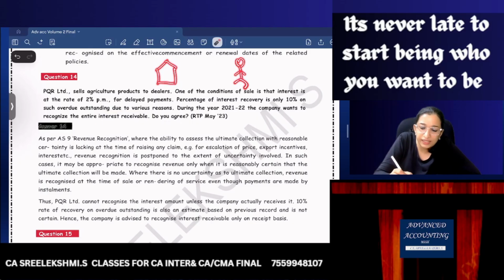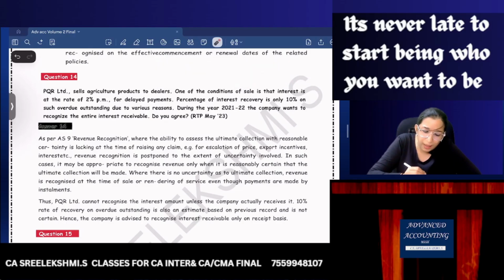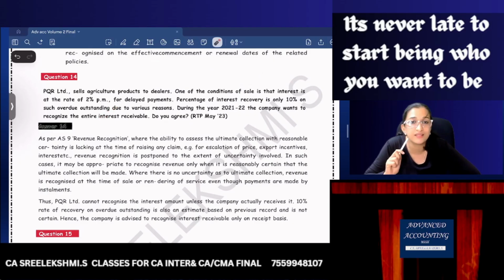If there is a delay, dealer should pay 2% interest. But if there is 20,000 interest payable by the dealer, the chance of recovery is only 10%. But the company wants to recognize the entire interest receivable.